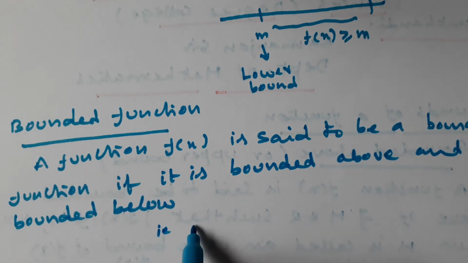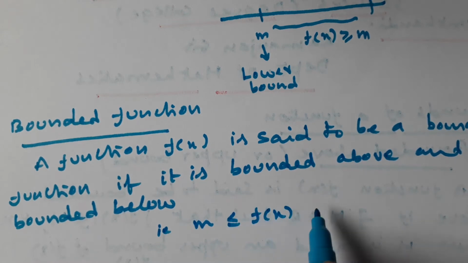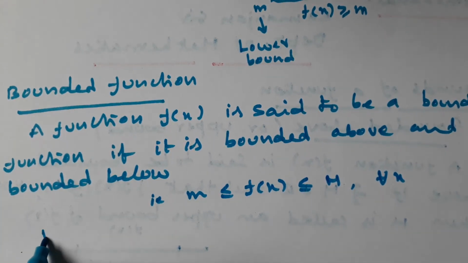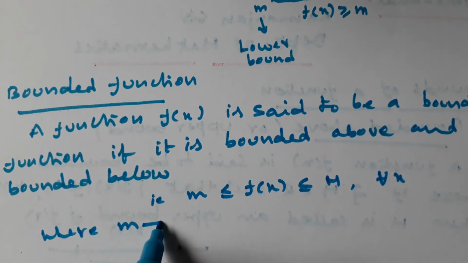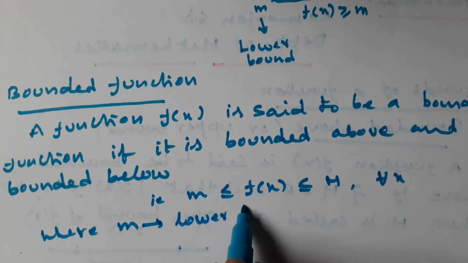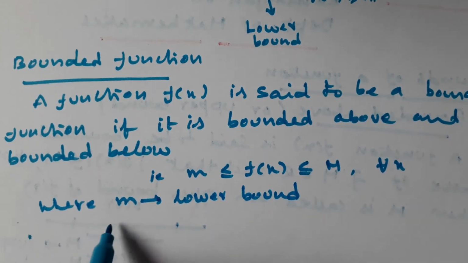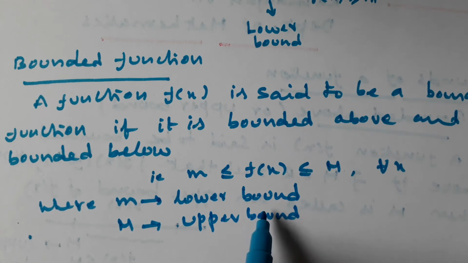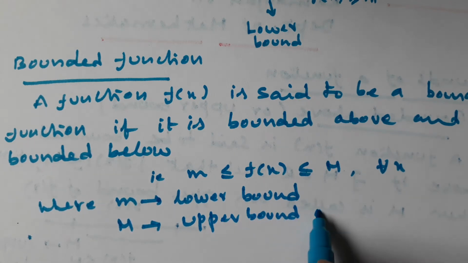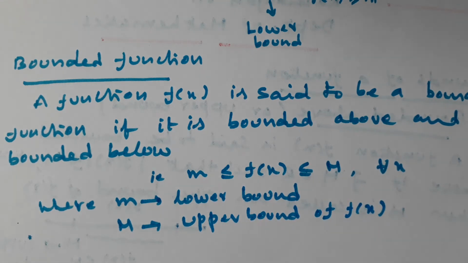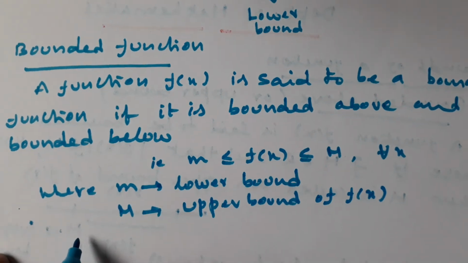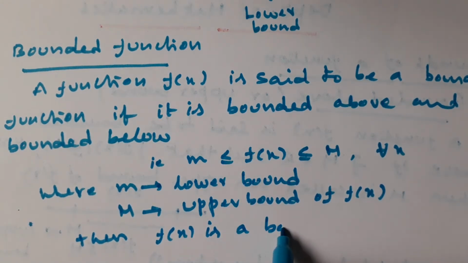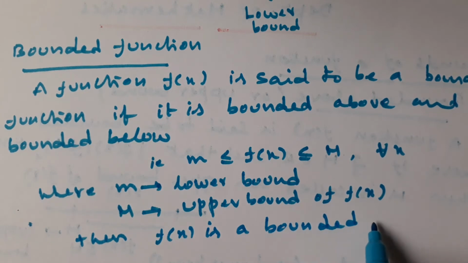That is, small m is less than or equal to f of x is less than or equal to capital M, for all x, where small m is the lower bound and capital M is the upper bound of f of x. Then f of x is a bounded function.